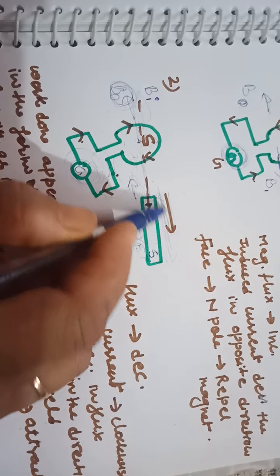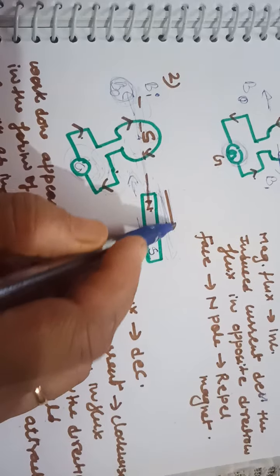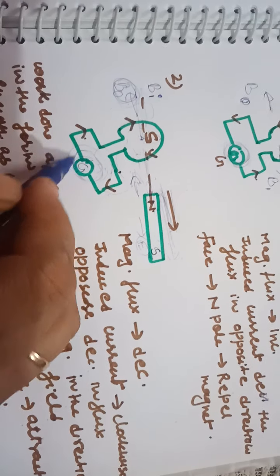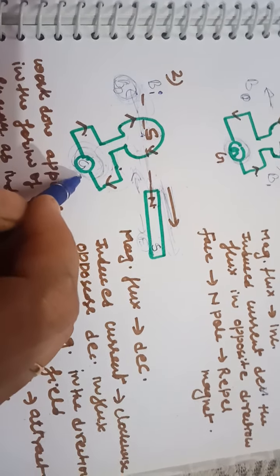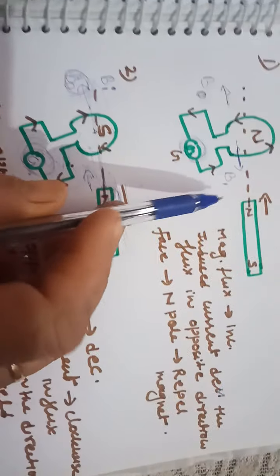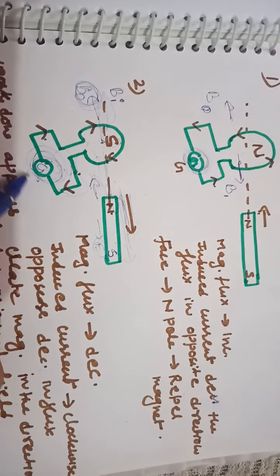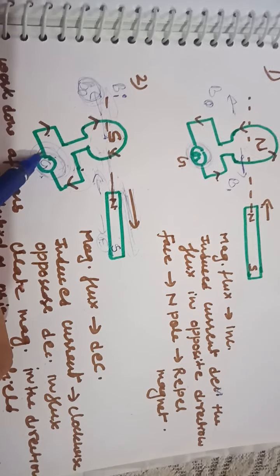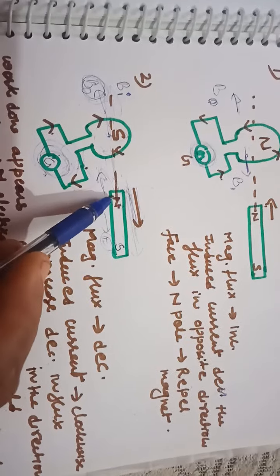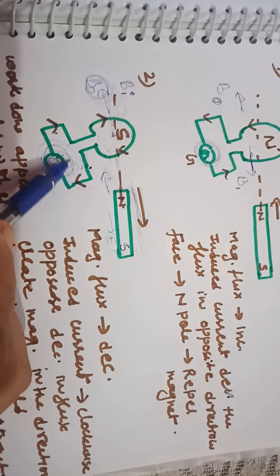Now in this case the work has to be done against the force of attraction, but this work done appears in the form of electrical energy as the induced current produced. So that's why the work done here also and the work done here also appears in the form of electrical energy. So that means it follows the law of conservation of energy. Work done is equivalent to electrical energy.